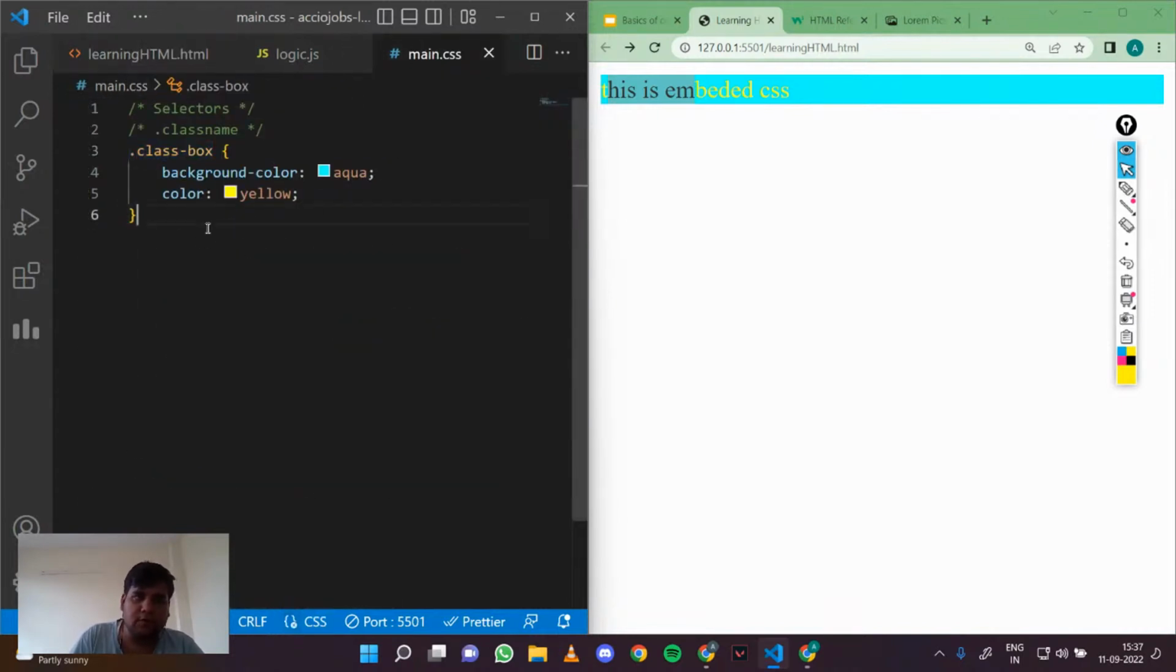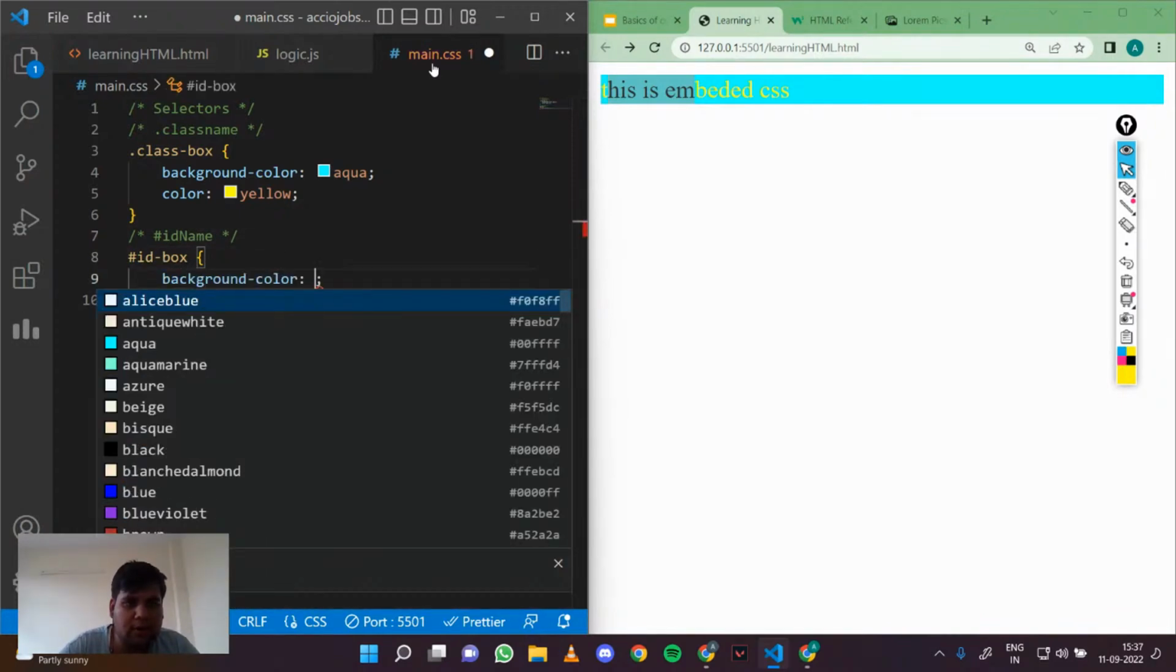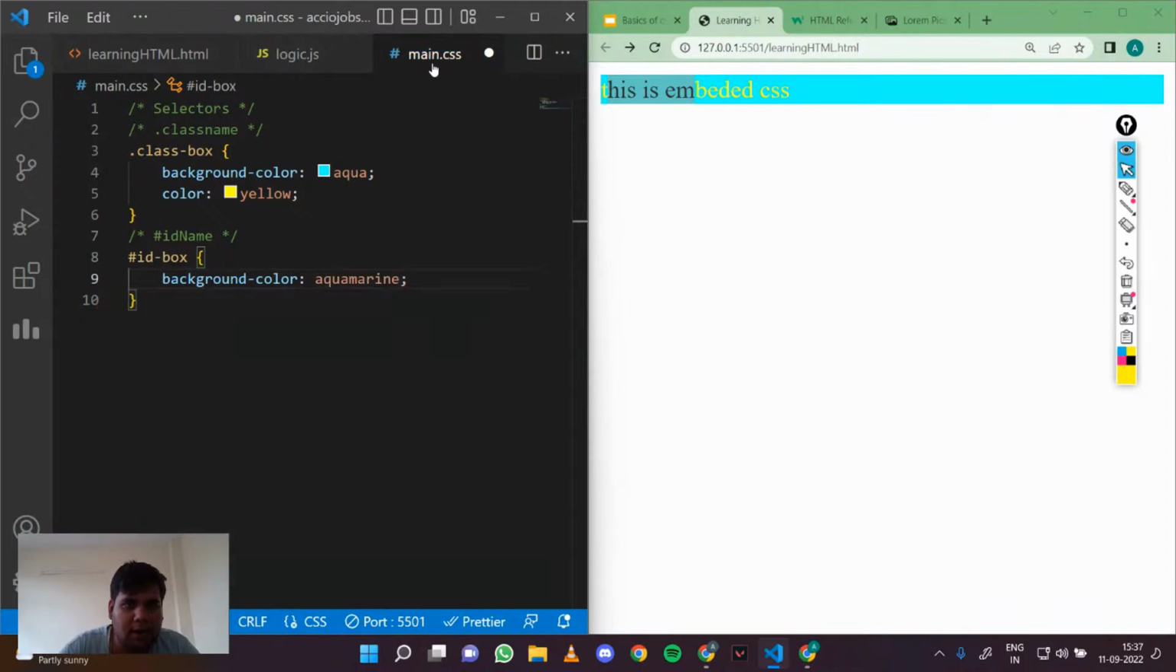And what if we want to select a div using ID? We'll use hashtag and the ID name, so hashtag id-box. For IDs we use hashtag and ID name. Now if I set the background color to, let's say, aquamarine,